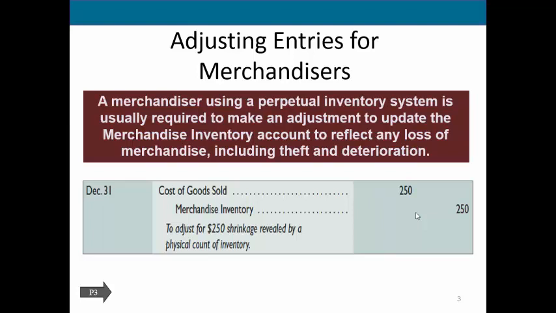That means that we need to make that adjustment to reduce our books to show that we only have $250 less on hand than what we thought. This entry here will increase our cost of goods sold by $250, and it will reduce our inventory that is on our books from $1,000 to what we actually counted, which was $750.